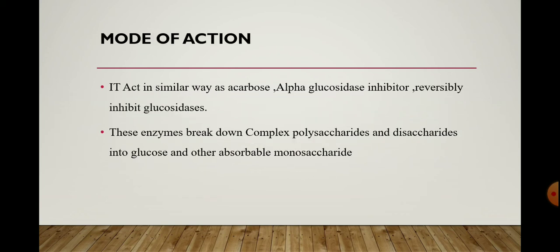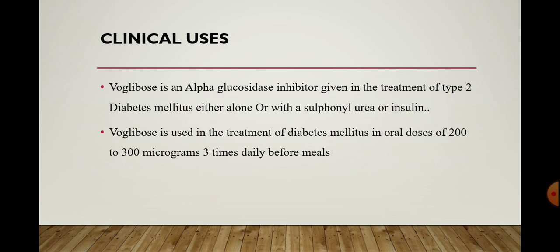Next, the mode of action. It acts in a similar way as acarbose, meaning it is an alpha glucosidase inhibitor that reversibly inhibits glucosidase. This enzyme breaks down complex polysaccharides and disaccharides into glucose or other absorbable monosaccharides. So this is the mode of action of Voglibose.